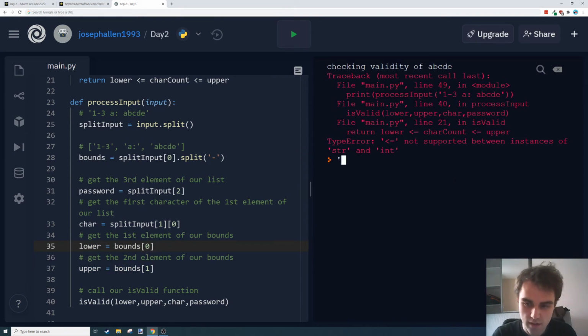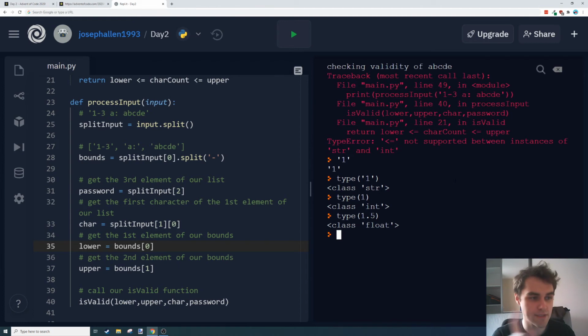If we have a 1 like this, that's a string, and there's actually a type function that can tell us if something's a string or not, so that's a string. Now, we've not actually talked about the types in Python. For numbers, there's one called integer, which refers to any whole number. So 0, 1, -1 are all integers. 1.5, for example, is not an integer. In Python, that's called a float, and that refers to the floating point decimal that can move about through the number. So what we're looking for is a way to convert this string 1 into the integer 1.